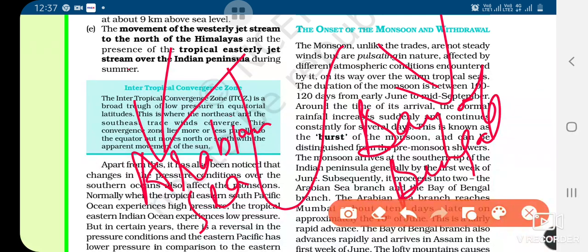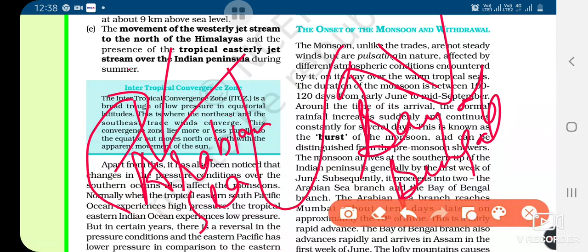You know Mumbai also lies on the west side, so these monsoon winds will go towards Mumbai, and this will happen within 10 days, around the 10th of June. This is a fairly rapid advance, and the Bay of Bengal branch also advances rapidly and arrives in Assam. These monsoon winds will go towards Assam. As you know, Assam lies on the east side, that is the northeast side.